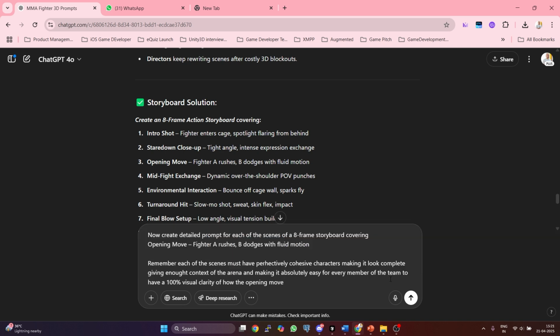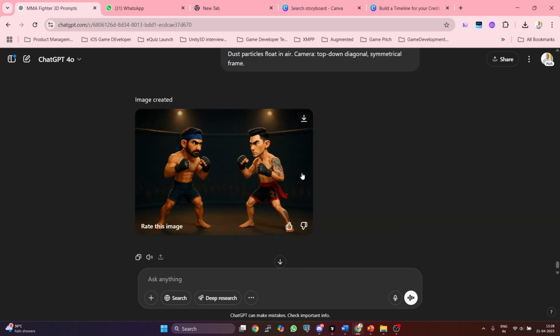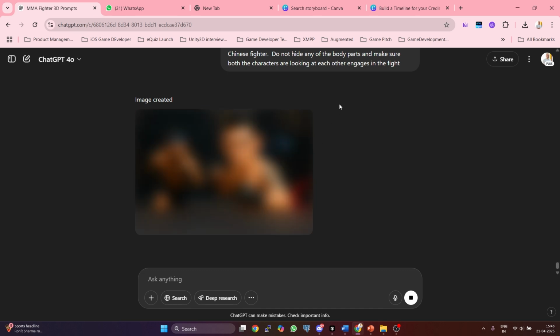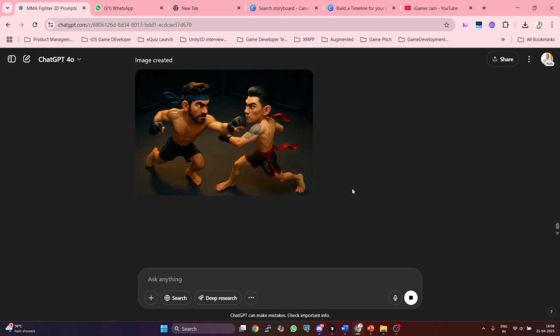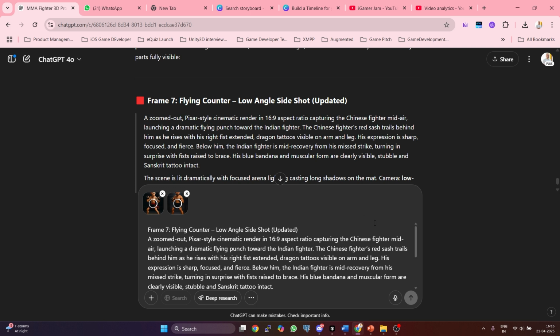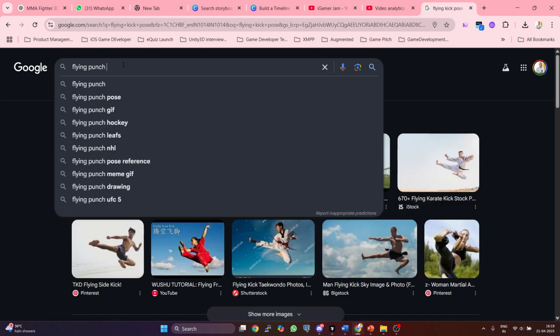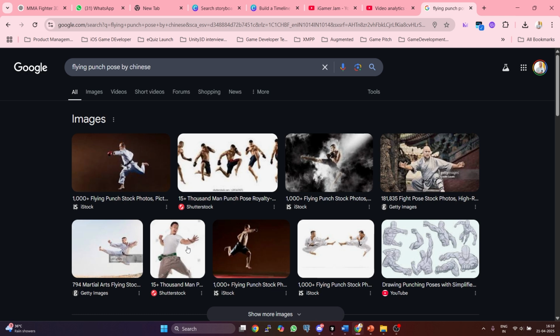We now ask ChatGPT to generate prompts for each frame of the storyboard using our established characters and setting as anchors. Sometimes AI drifts. The red fighter looks away when he should be locked in eye contact. A few retries later, we dial it in. Almost perfect. Now let's raise the bar. A flying punch mid-air from the red fighter. First try looks more like a street ball than an MMA fight. Time to guide it. Solution: we grab a reference photo, an actual MMA flying punch pose from Google.